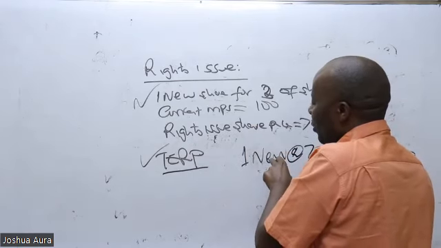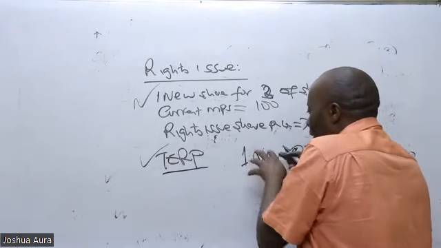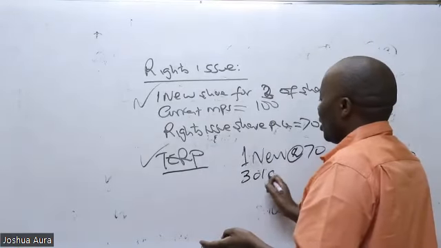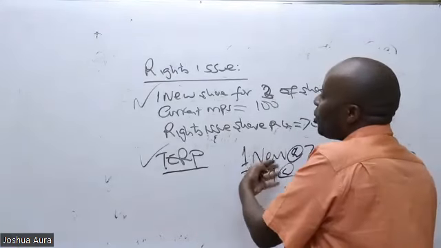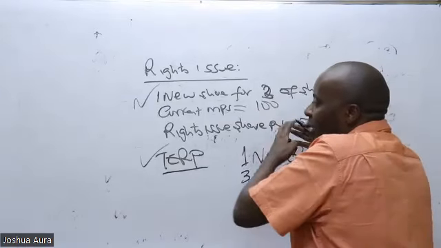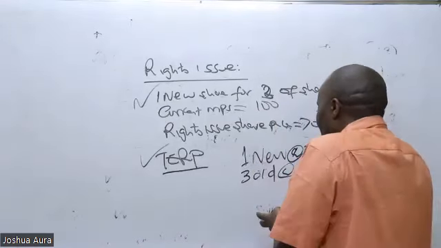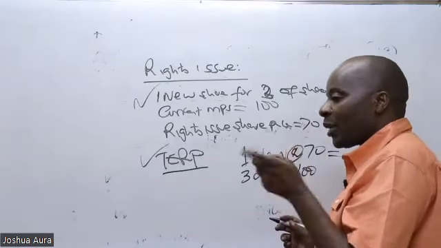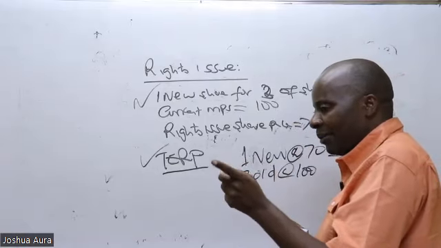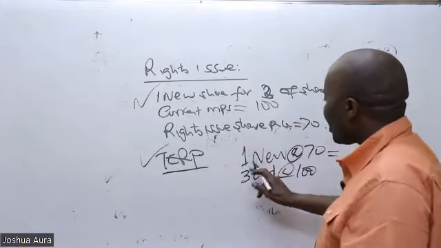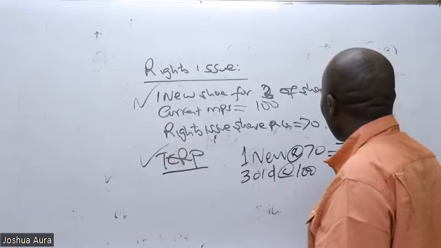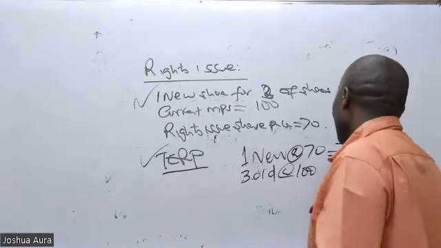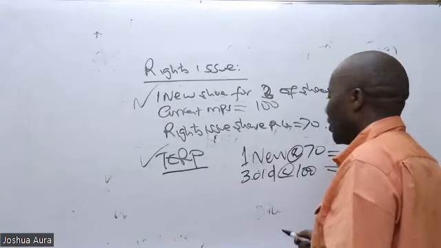Versus now in our basket, we shall be having that 1 new share and then 3 of the old shares. And we know that the old shares normally go for the higher price. So 3 old shares at 100. So when I want to get the theoretical ex rights price, because I'm so sure you guys could be using a very bad method, in this case here, 1 times 70 is 70. 3 times 100, my 3-year-old daughter will tell me that this is 300.